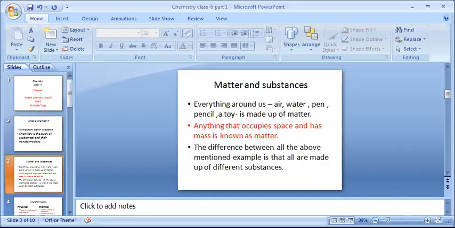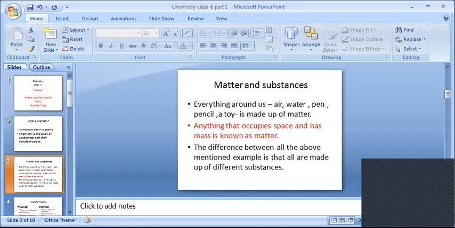Then next we have matter and substance. Everything around us, whether it is air, water, pen, pencil, or a toy, is made up of matter. You have already studied in fifth class what matter is. The definition of matter is: anything that occupies space and has mass is known as matter. For example, if you keep a book on the table, it will occupy some space on the table. And when you lift that book in your hand, it has some mass. So matter is anything which has mass and which occupies space.